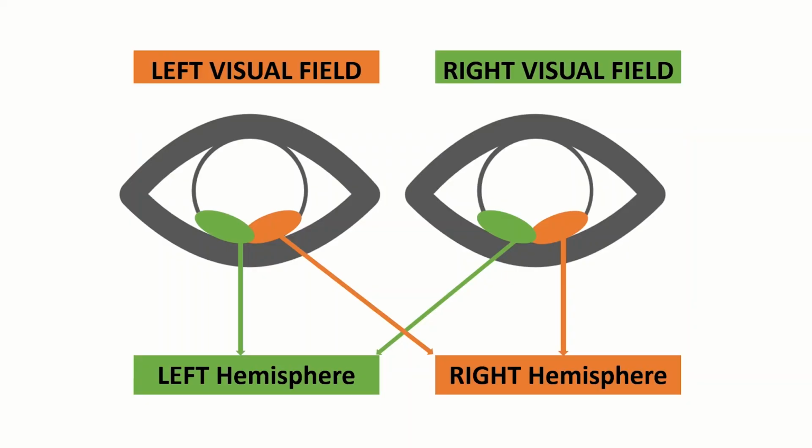Experiments show that if an image is shown to either visual field for less than a tenth of a second, so that's 0.1 seconds, the information would only travel to one hemisphere. That is because the eye would not have the time to turn to be able to see the image with both halves. For example, if an image is shown in the left visual field for less than a tenth of a second, it will be visible to only the right half of the retinas, therefore reaching only the right hemisphere.